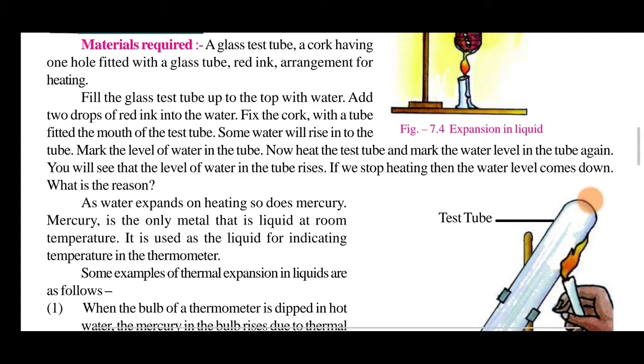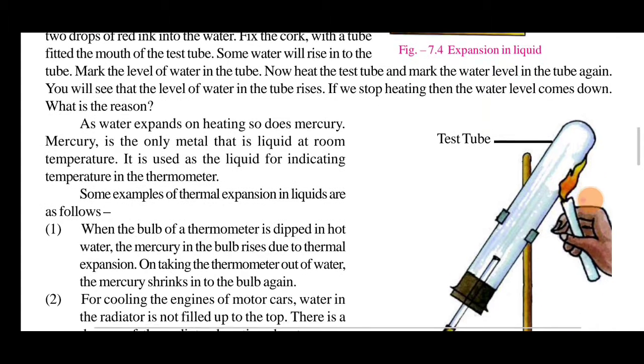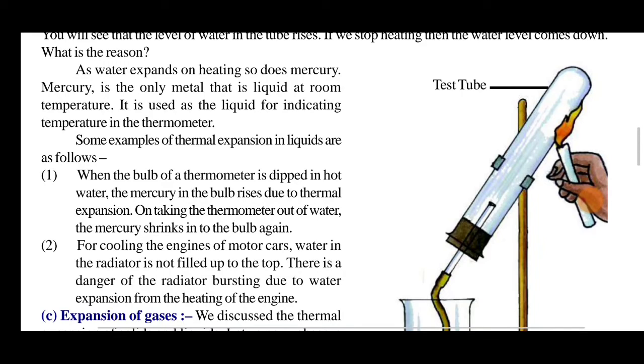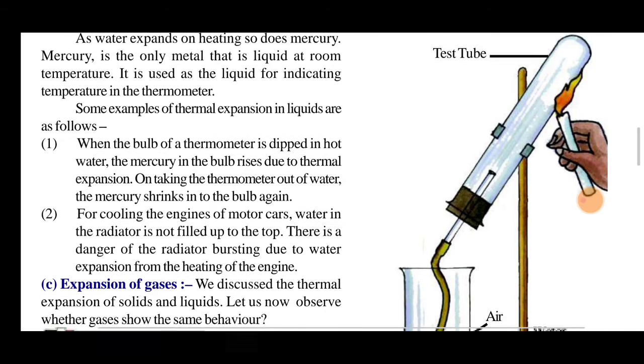Mercury is the only metal that is in liquid form at room temperature. It is used as the liquid indicating temperature in the thermometer. Some examples of thermal expansion in liquids are as follows. When the bulb of a thermometer is dipped in hot water, the mercury in the bulb rises due to thermal expansion. On taking the thermometer out of the water, the mercury shrinks in the bulb again.